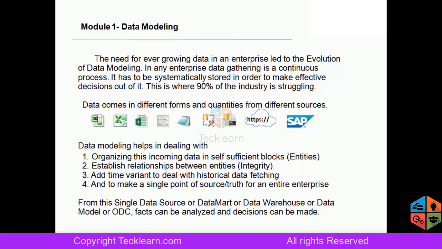So this data model will be, going forward, our single point of source or truth for the entire organization. This data model can be called a data source or data mart. In some organizations, it can be called an ODC, operational data center, or simply a data warehouse.